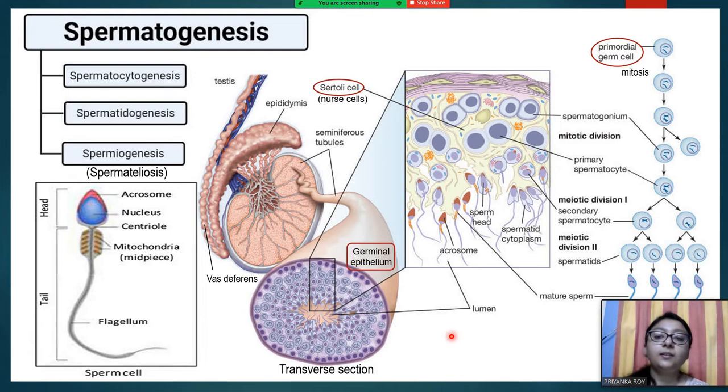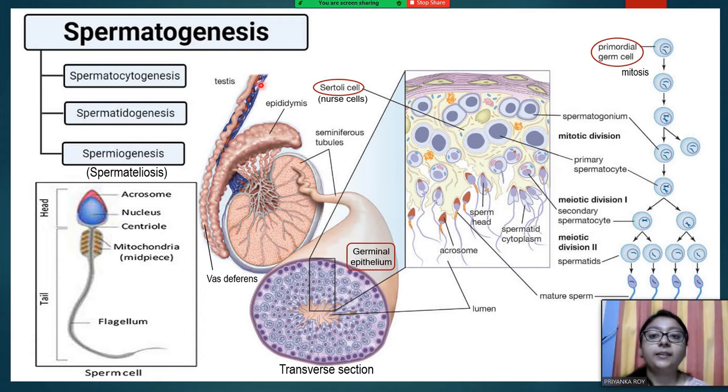Okay, so this is the spermatogenesis that I was talking about. This entire process can be divided into spermatocytogenesis, which is obviously the formation of spermatocytes. Then spermatidogenesis, which is the formation of spermatids, and spermateliosis or spermiogenesis, which is the formation of sperms from spermatids, like this step.